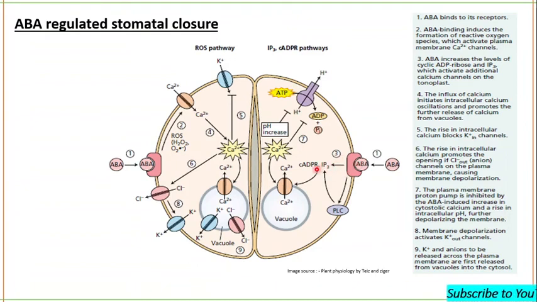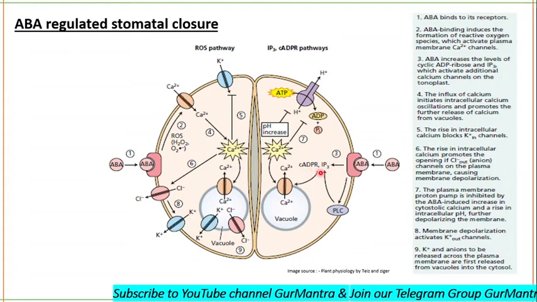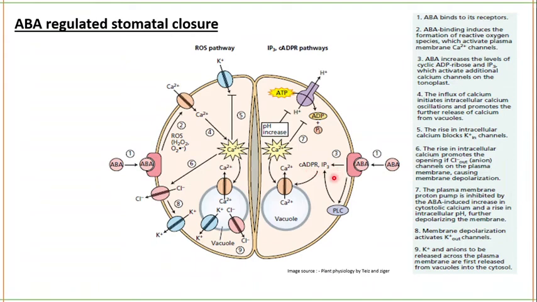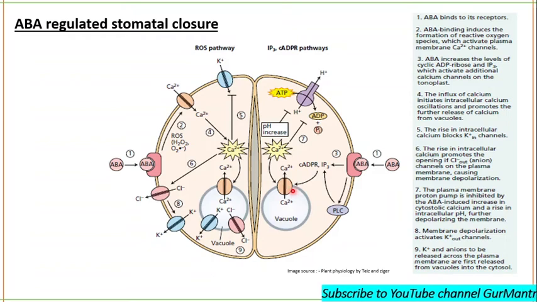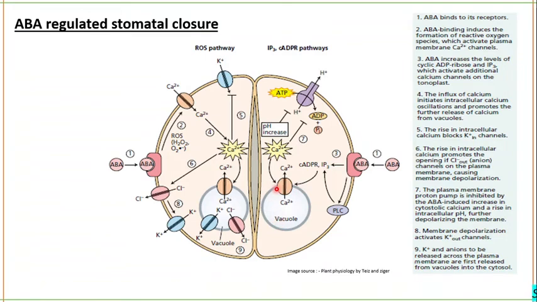ABA binding also activates ADP ribose and IP3, and these will also increase the calcium ion concentration. How? They will activate the calcium ion channels on the tonoplast. Tonoplast is the membrane of the vacuole. They will cause the release of calcium ions from the vacuole.